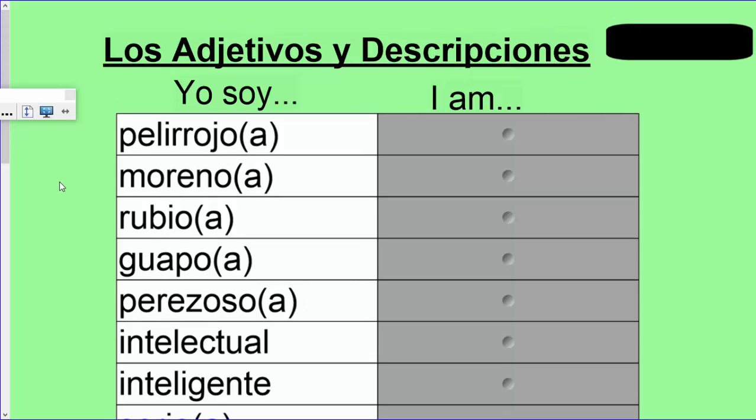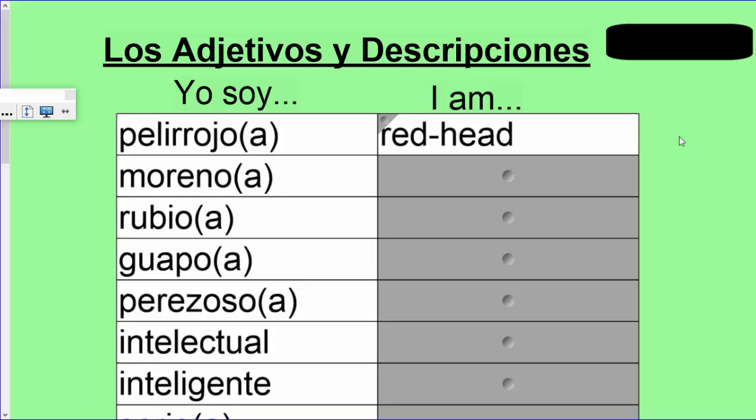So for today, we're just going to fill this list in so that you can remember what some of these adjectives mean. So we'll start with pelirrojo. Pelirrojo is the word for redhead. And as you're filling these in, you can also jot down any questions that you might have off to the side so that you remember to ask me them tomorrow when I go over these things.